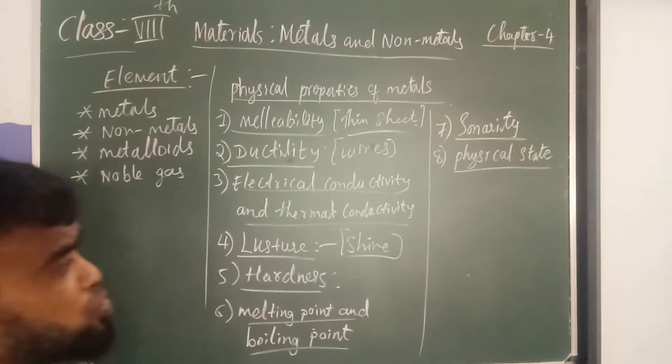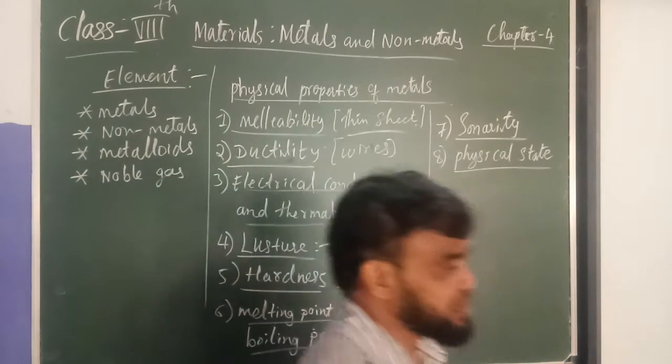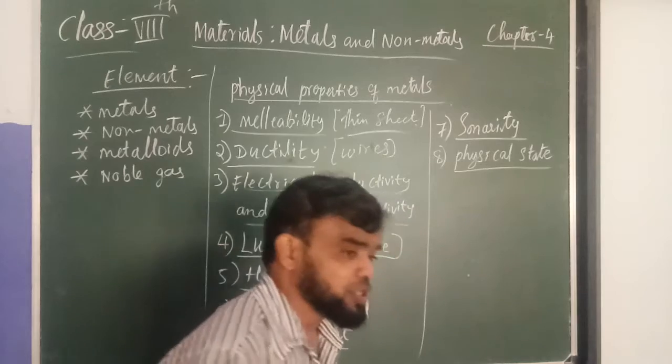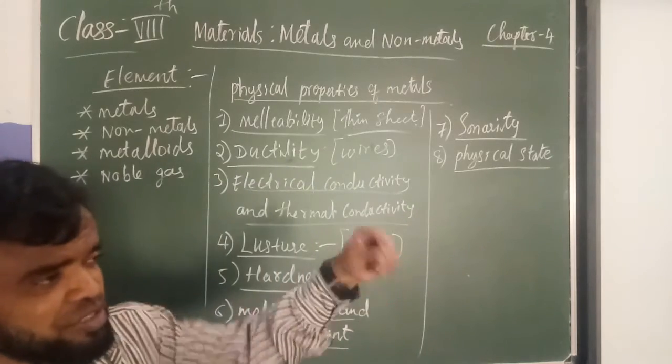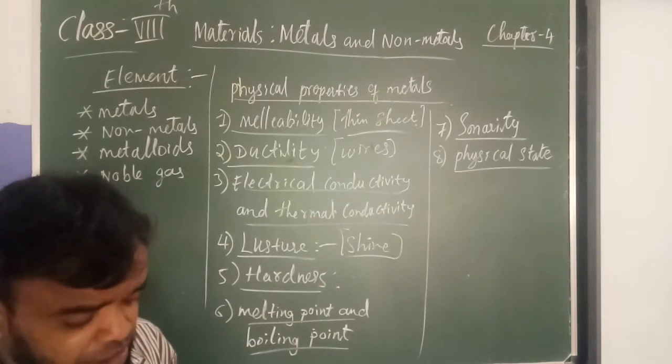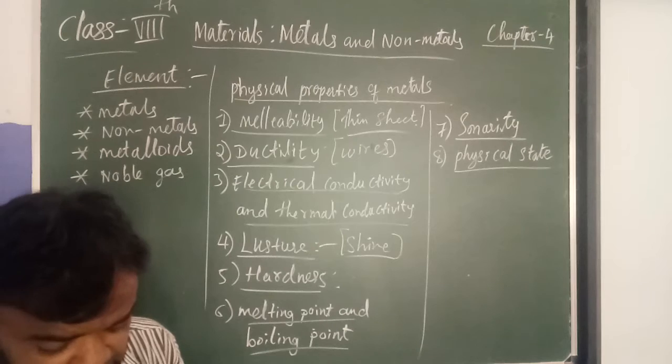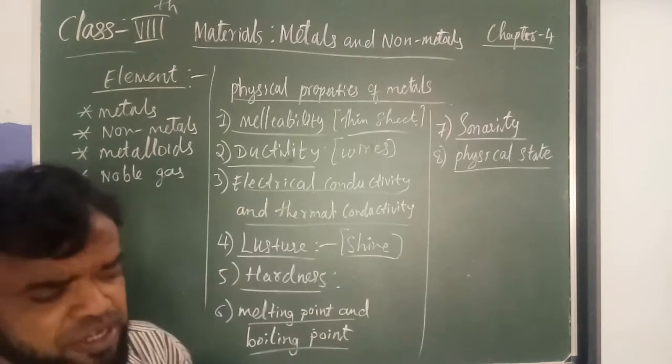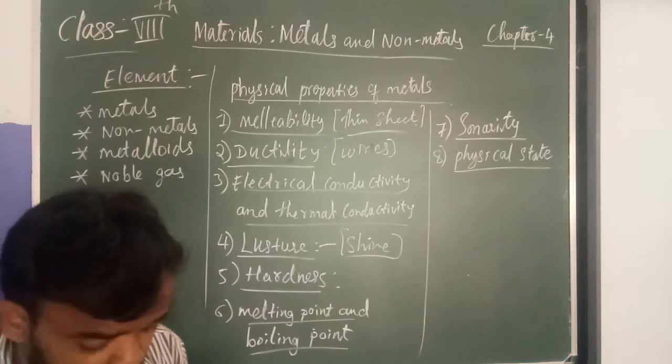Sonority means making sound. If you take gold or silver and shake it, it will make sound, right? If you throw it down, it makes a little sound. If we hit it, it produces sound.